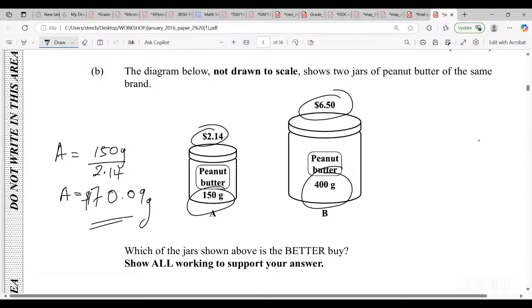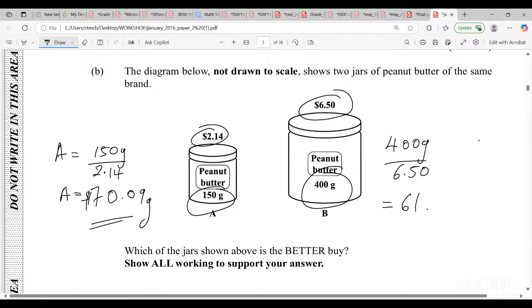Could do the same thing for this one now. We're going to get 400 grams of butter and we pay $6.50 for it. So we could divide the 400 by the $6.50. Yeah, so there it goes, guys. We put in the work. All right, so I'm going to get 61 grams.